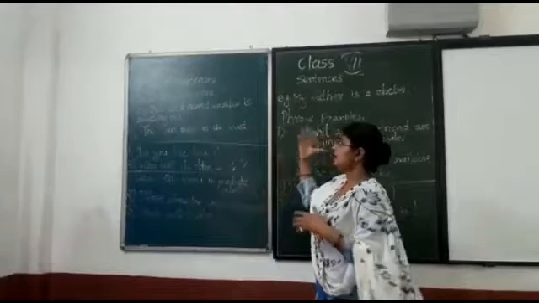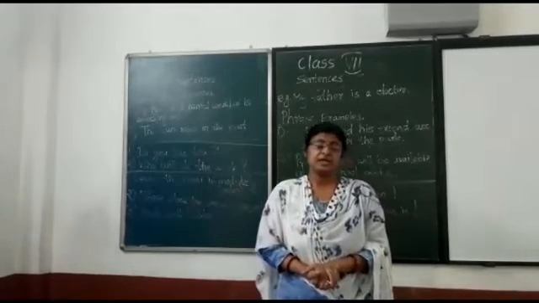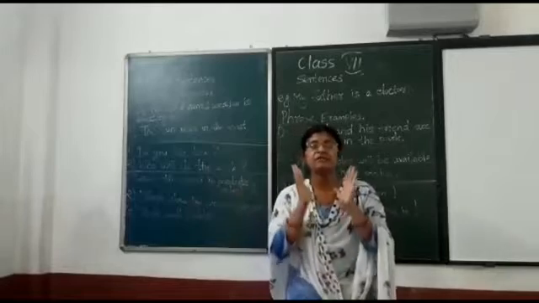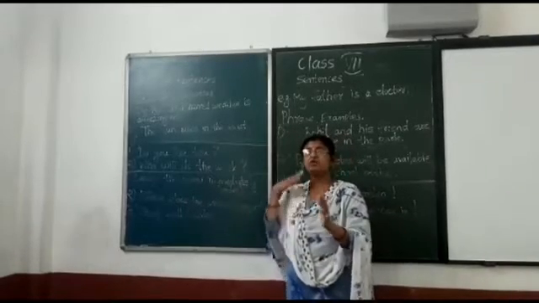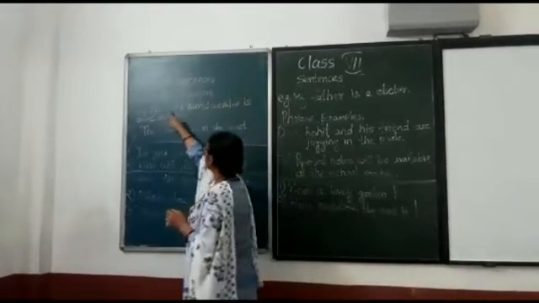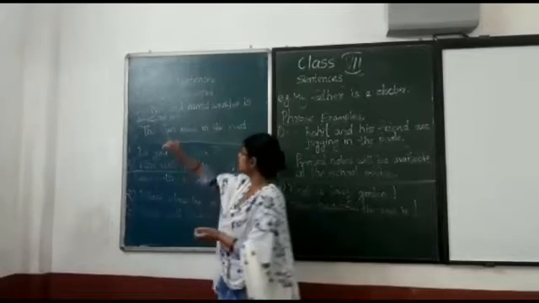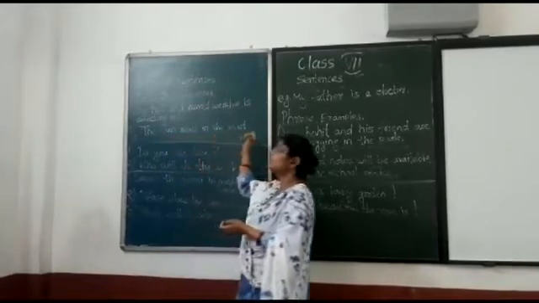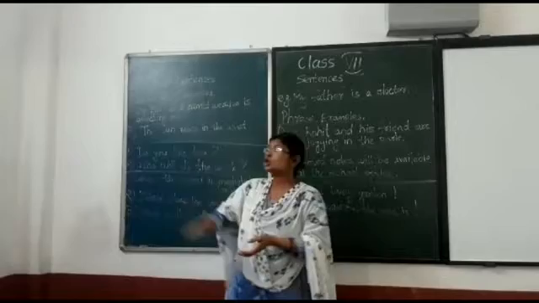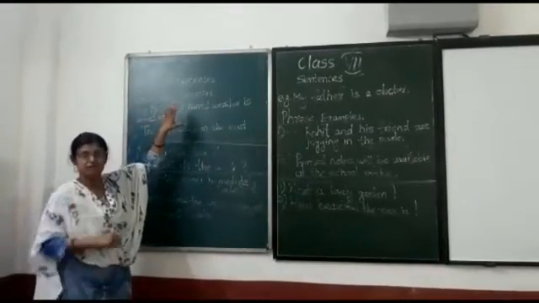Okay? Now our next topic is kinds of sentences. There are 4 main kinds of sentences. First, I would like you to read these sentences. The hot and humid weather is affecting me. Second one, the sun rises in the east. So these sentences give us information.